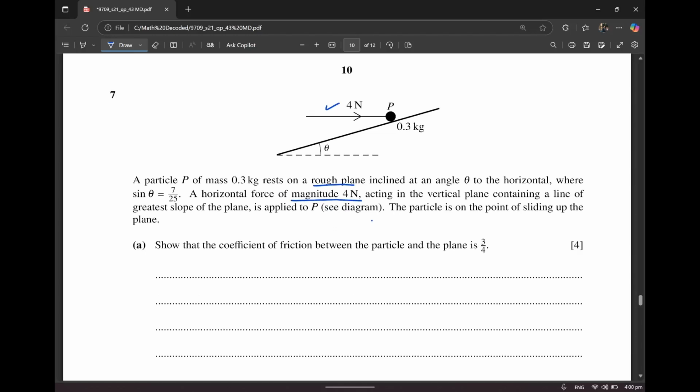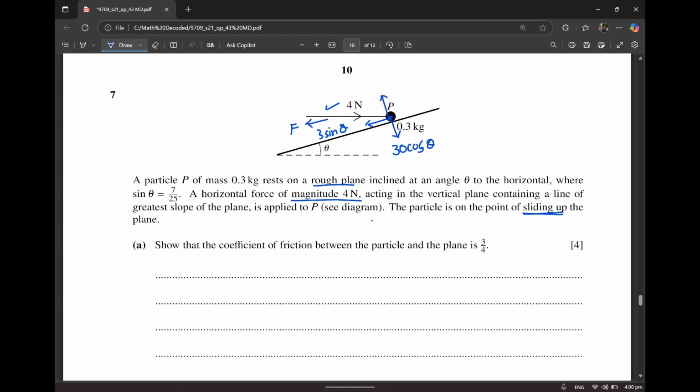Alright, first things first, we need to mark the components of the forces. That's going to be 3 into 10, that's 30, cos theta and 3 sine theta. Also, it says that it's moving up the plane, which means that friction is going to be acting in this direction.